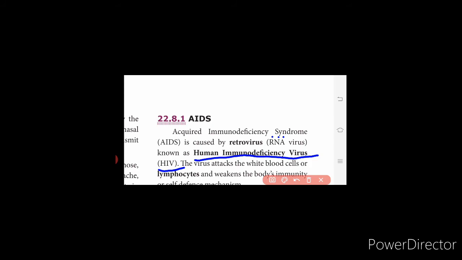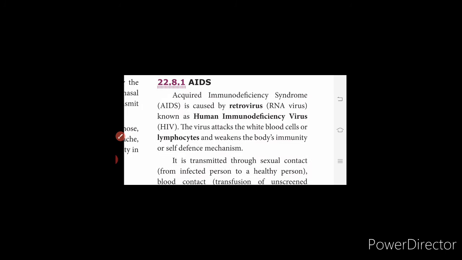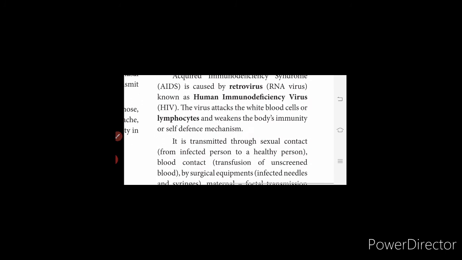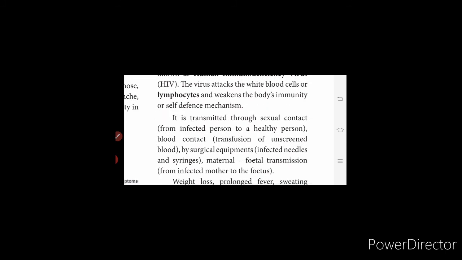The virus attacks the white blood cells or lymphocytes and weakens the body's immunity or self-defense mechanism. It is transmitted through sexual contact from an infected person to a healthy person, or through the transfusion of unscreened blood, or by surgical equipment, infected needles and syringes.